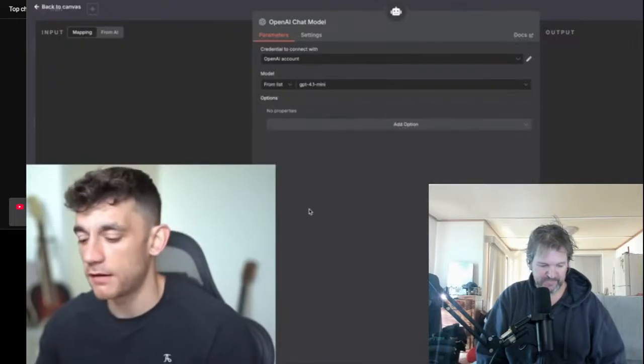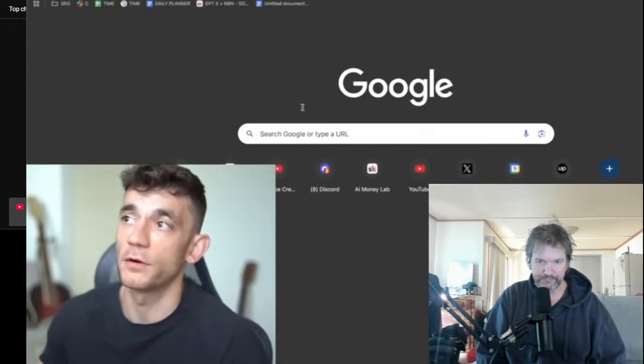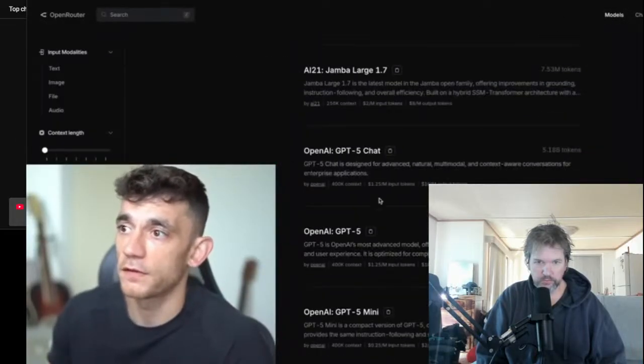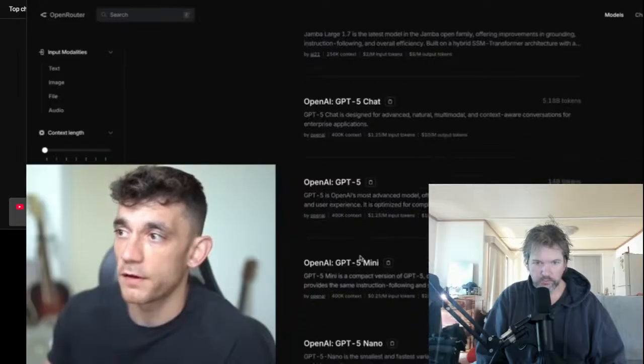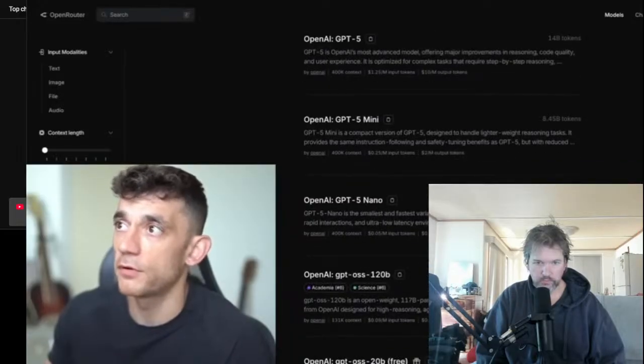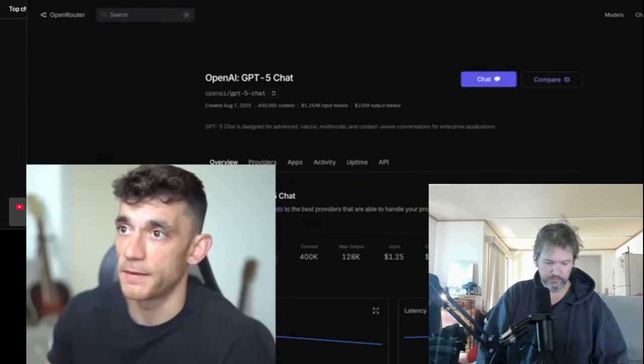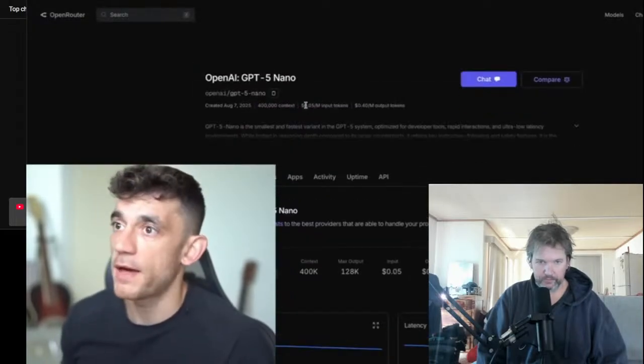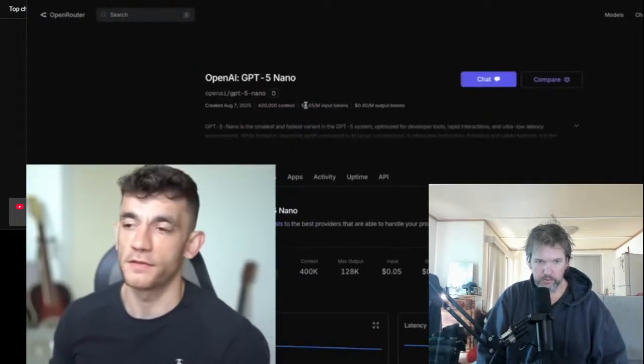And if you're wondering, okay, what are all the differences between these models? So let me pull this up. You can actually compare the models over on OpenRouter if you want to see some examples. So let's pull these up. Now, Nano and Mini are more lightweight versions of ChatGPT, right? Now, you can see they all actually have a 400K context window.